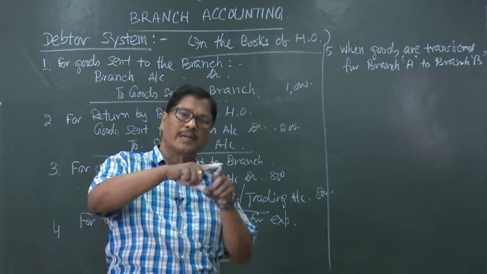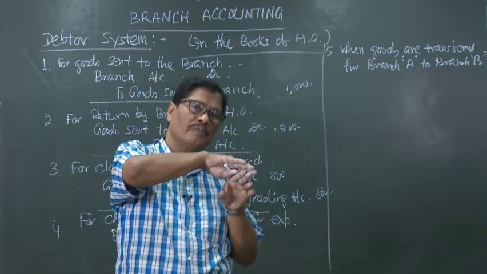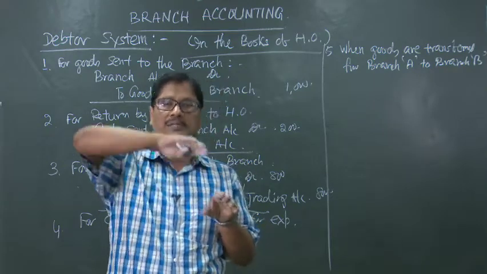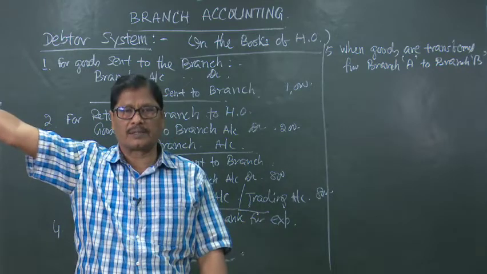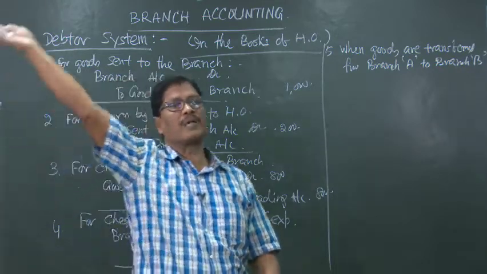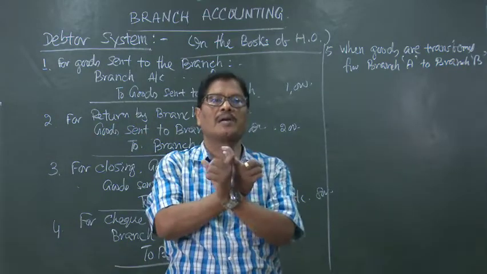So, the goods need not move from Bhubaneswar branch to your Delhi head office, and again from Delhi to Puri. Physically it will not be done, but the accounts will be done like that.